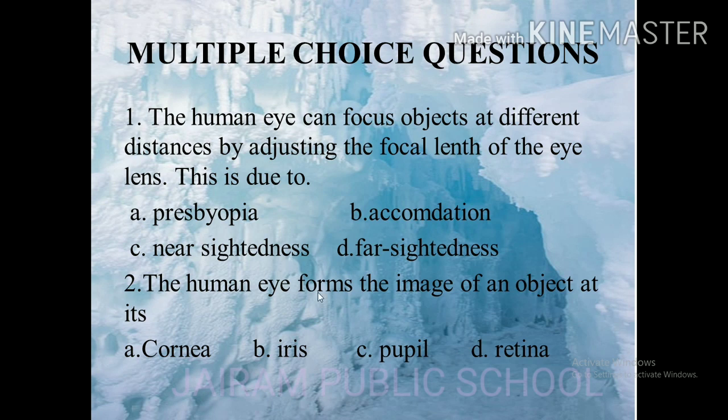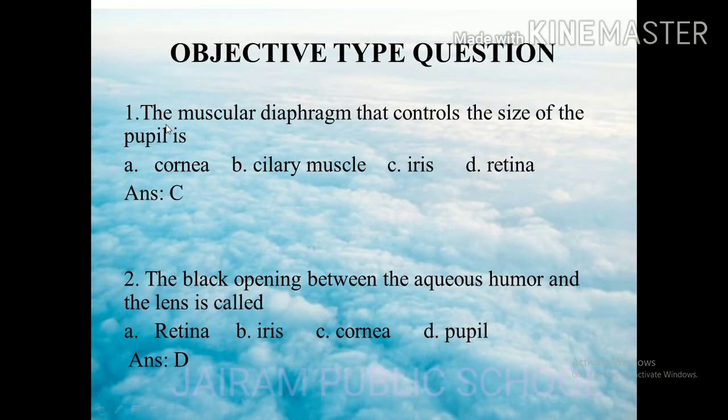And the second question is, the human eye forms the image of an object at its, so where is the image formed? In the retina. So the answer is retina, because the retina is a light sensitive surface of the eye on which the image is formed. Come to the next question. The muscular diaphragm that controls the size of the pupil is the iris. So it is a muscular part of the eye and it controls the size of the pupil automatically.